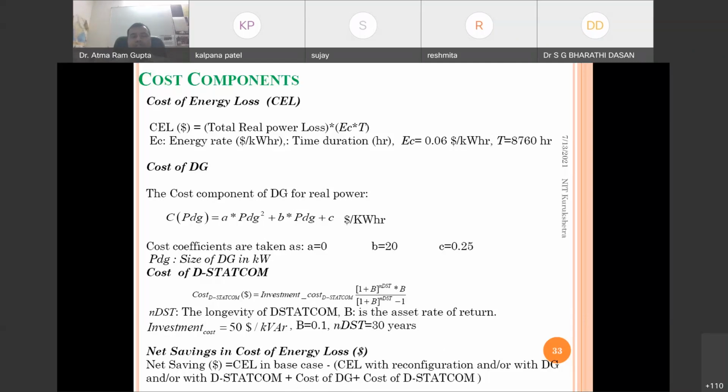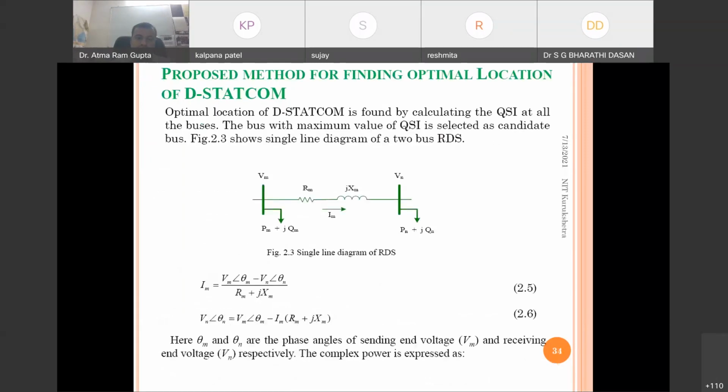Sometimes in DG allocation we can do power loss reduction, and again we can do reconfiguration, and we can also do both. First we will now see how to allocate devices by the sensitivity method.